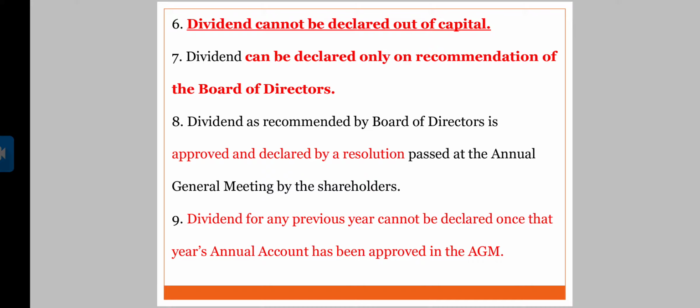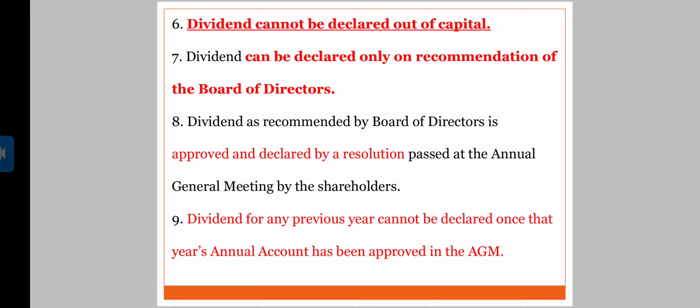Dividend as recommended by the board of directors is approved and declared by a resolution passed at the annual general meeting by the shareholders. The decision making part of dividend is in the hands of the board of directors, while its approval is in the hands of shareholders.